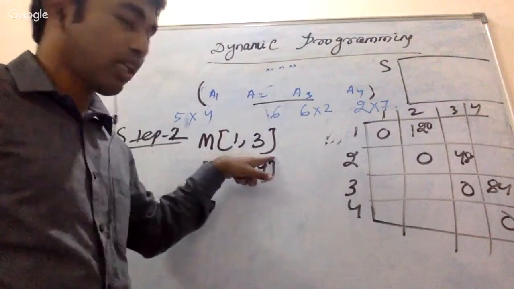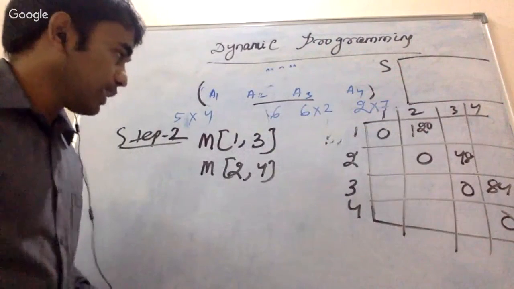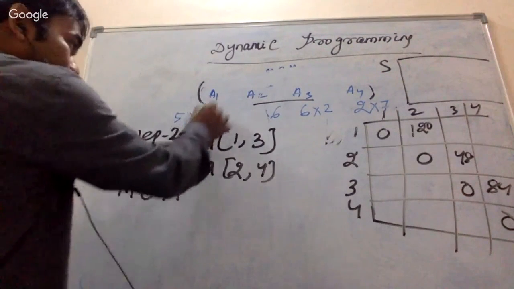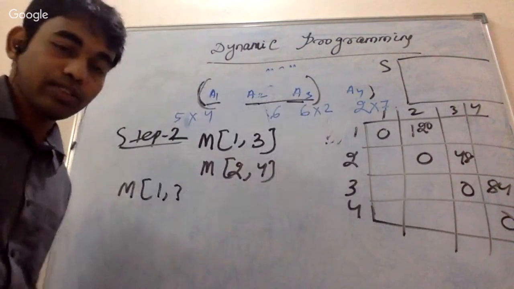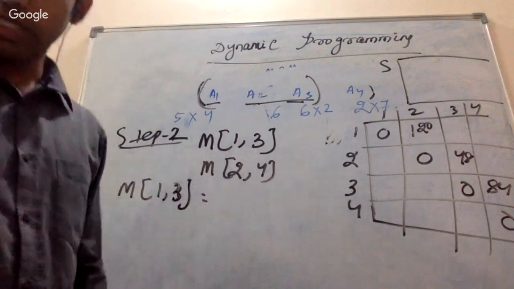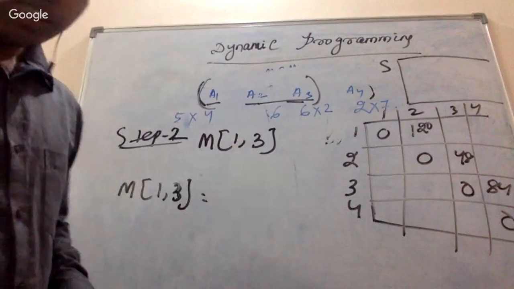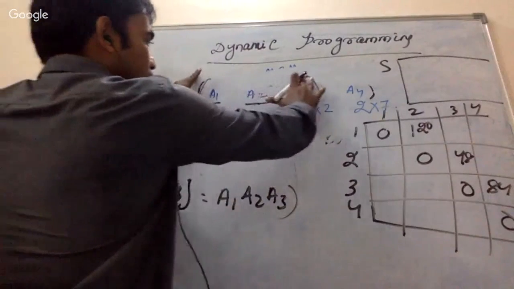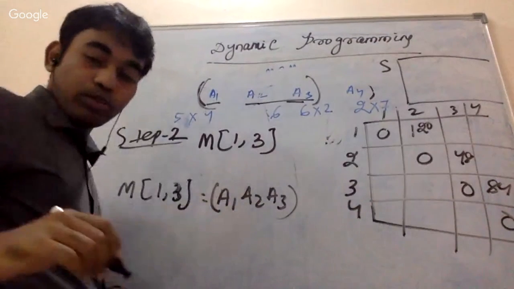So whenever I am calculating M of 1 3, I will be using some of these things. The question is, how can I evaluate M of 1 3? M of 1 3 means 1 2 3, means how can you order these things? So that is the question. What will be the solution? Just tell me, if I am going to order A1 A2 A3, M of 1 3 means I am just trying to order A1 A2 A3. Then what is the possible solution?